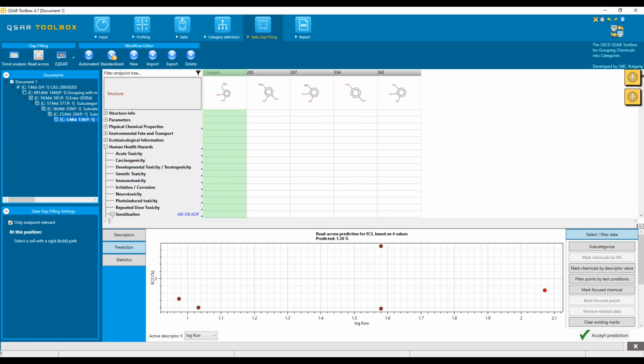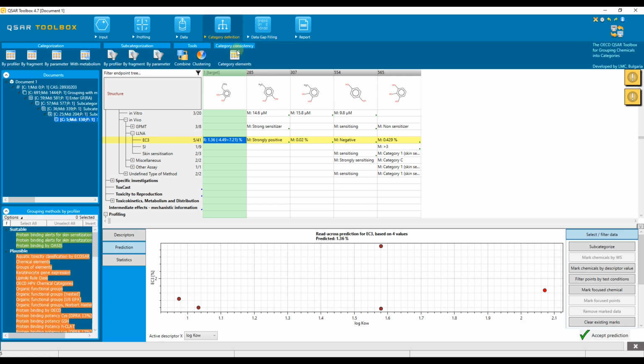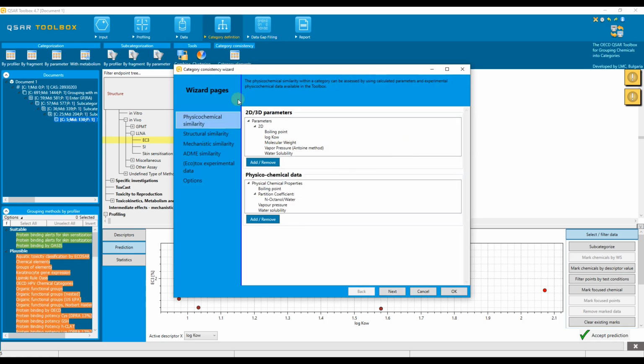Now we can proceed with the evaluation of the consistency of the chemicals. For this purpose, we select the level of the document tree associated with the predicted values, indicated with a gray color, go to the Category Definition module and select the category elements in the Category Consistency section. This is the Category Consistency wizard. We see here the category elements distributed in 5 layers associated with the assessment of different aspects of similarity, such as physicochemical, mechanistic, structural, ADME and experimental data support.